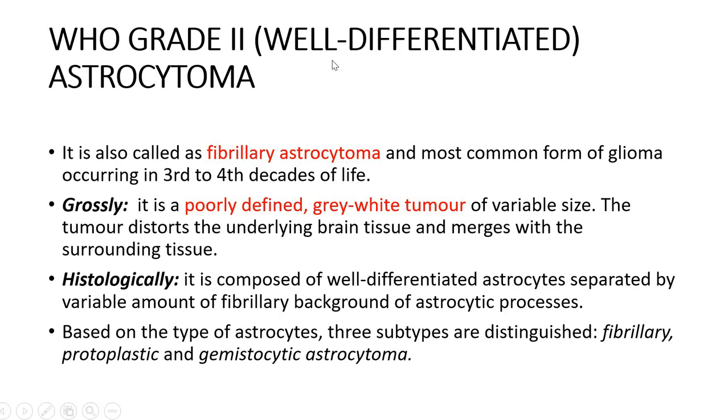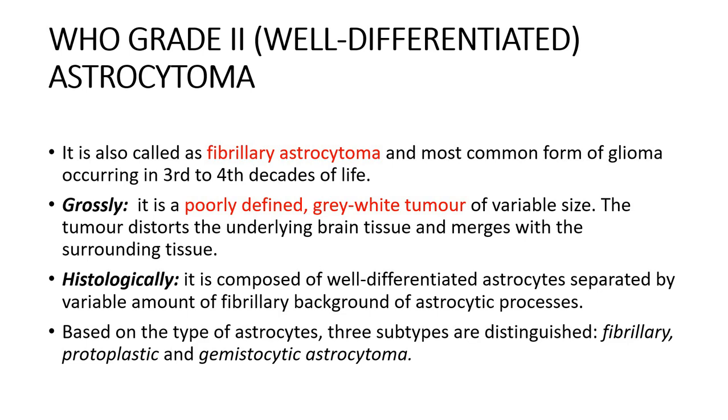Moving on to grade 2 astrocytomas, again it's well differentiated. It is also called a fibrillary astrocytoma, and it occurs during the 3rd and 4th decades of life. Grossly, it is a poorly defined gray white tumor. The tumor distorts the underlying brain tissue and merges with the surrounding tissue. Histologically, it is composed of well differentiated astrocytes separated by a variable amount of fibrillary background of astrocytic processes, okay? So it is a very well differentiated type.